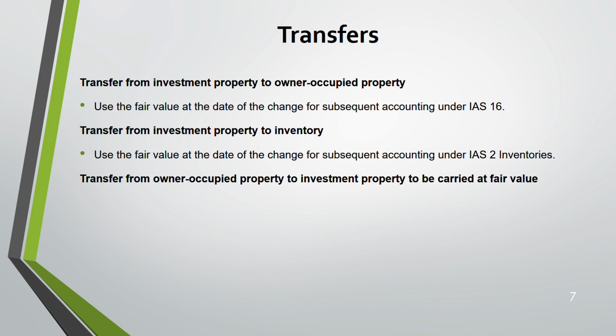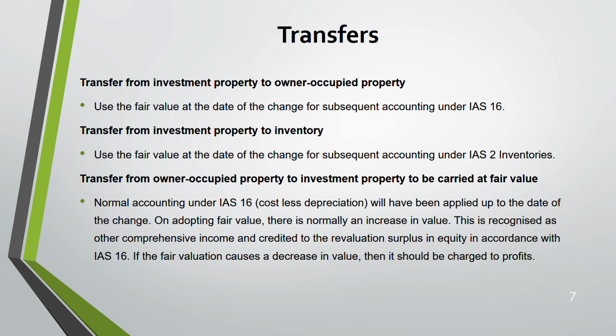Then owner occupied to investment property, the other way around. Earlier it was investment to owner, now owner to investment. When it was owner occupied, the normal IAS 16 rule applies. After that, IAS 40. And if you are using fair value, remember any increase in fair value goes to other comprehensive income.